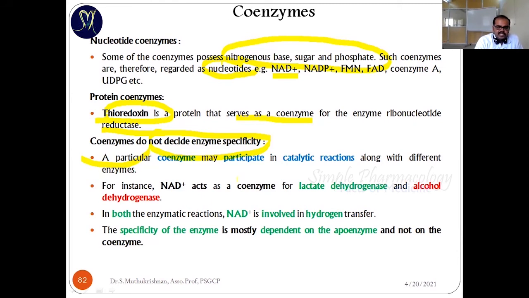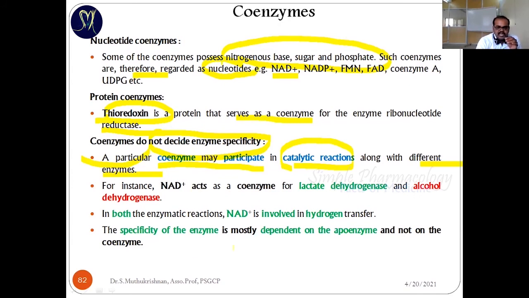You can see that a particular coenzyme may participate in catalytic reactions along with different enzymes. We know that the coenzyme is going to facilitate the enzyme function, but it can act on different enzymes and it never decides the enzyme function.